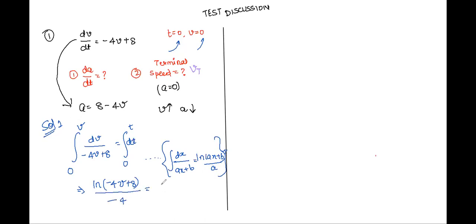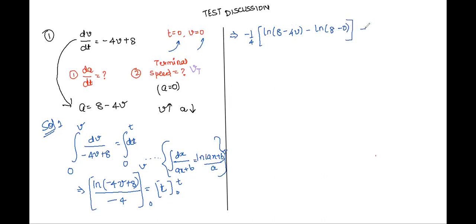And here we'll have t, taken from 0 to t. And here we take the limits from 0 to v. Now let us take minus 1 by 4 common and apply the limits. So first, instead of v, we just substitute v: log of 8 minus 4v, minus log of 8 minus 4 into 0, equal to t minus 0, correct, Karuna?